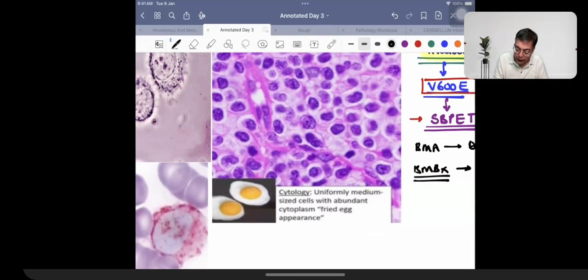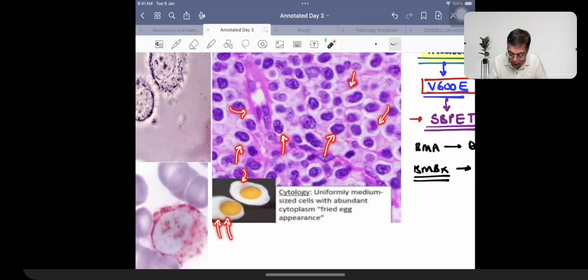And bone marrow biopsy is going to be giving me an appearance. What is the appearance that I'm going to be getting in these patients? I'm going to be having the presence of fried egg colonies. Tumor cells which are going to be having the presence of a fried egg appearance. Why is it a fried egg appearance? Surrounding the nucleus, you are going to be having the presence of an empty white area. So that is what is going to be given the name of a fried egg appearance. Fried egg appearance, right?